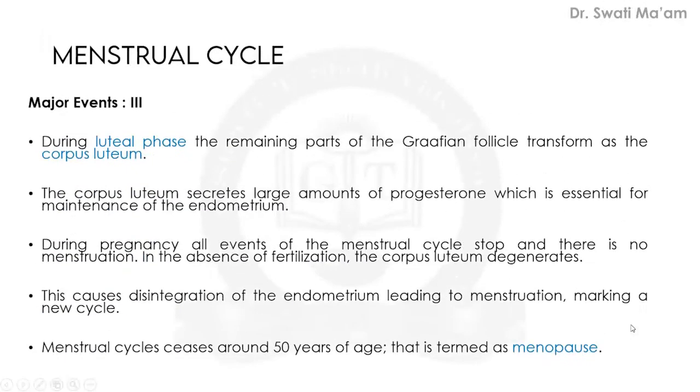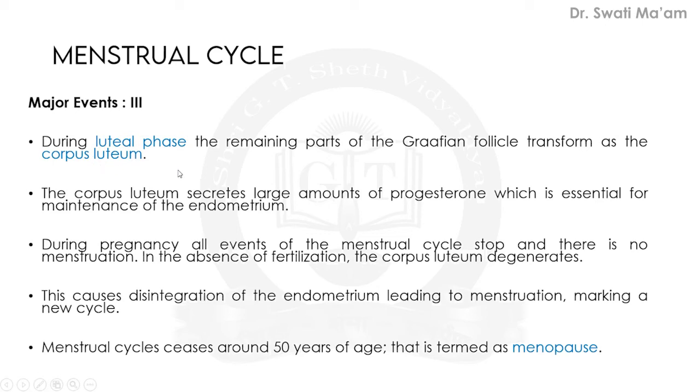Now the next slide is showing the last phase, known as the luteal phase. Now the corpus luteum will form because the Graafian follicle was having the secondary oocyte, that is the ovum, but now the ovum has been released. The leftover part, the remaining part of the Graafian follicle, is now transformed into another structure known as the corpus luteum.